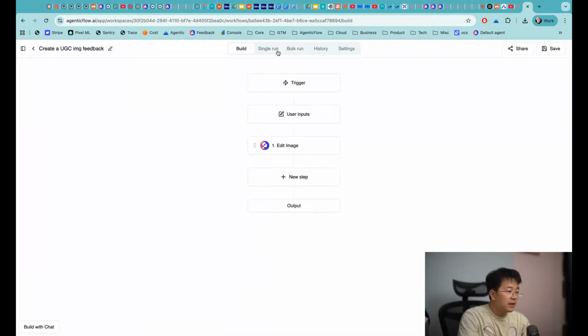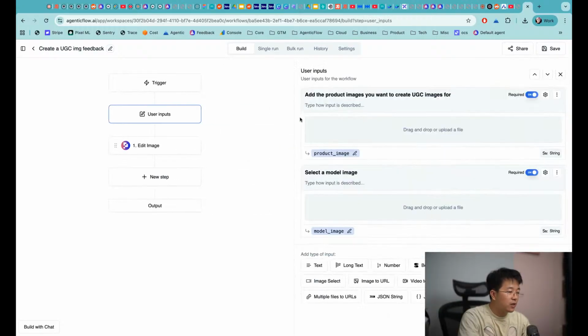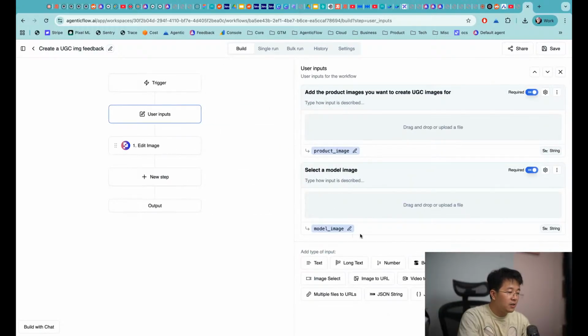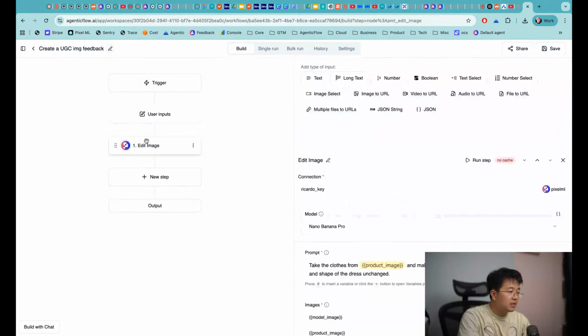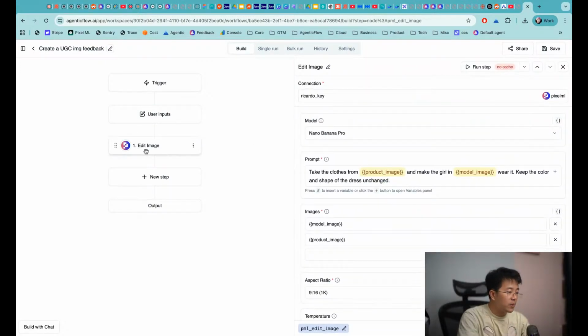So in here, this is actually the workflow named create UGC. It is starting with a user input of product image and the model image. And it is using only one step, which is the Nano Banana. So you can click on this one. It's using the edit image, and it's going to use the model named Nano Banana Pro, and it is going to have a prompt like: take cloth from product image and make the girl in model image wear it, keep the color and shape of the dress unchanged. And most importantly, you need to attach the original image to it.